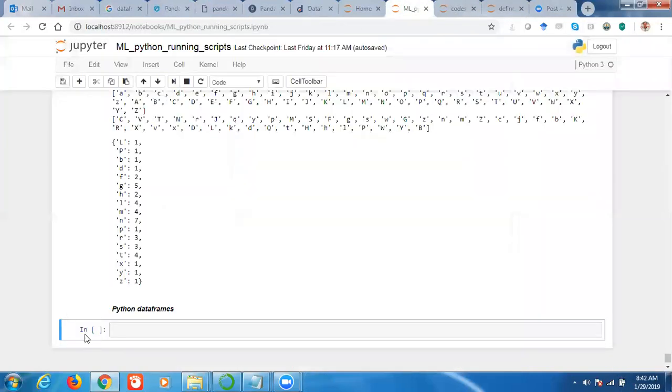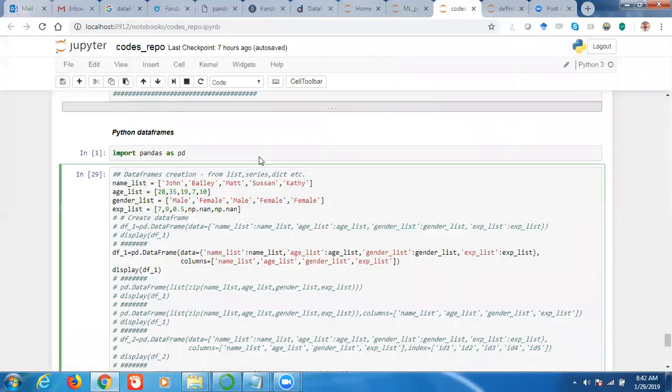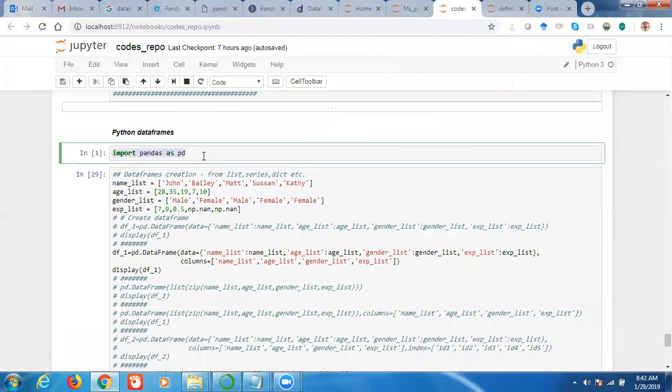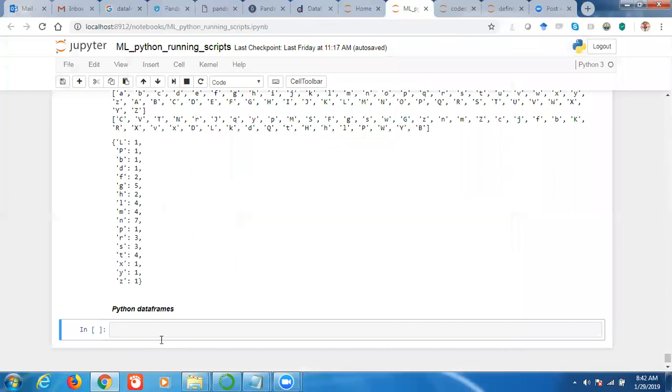Okay. So with this introduction, let us see how we can create data frames. The first step is to import the package pandas. So we import it as pd.